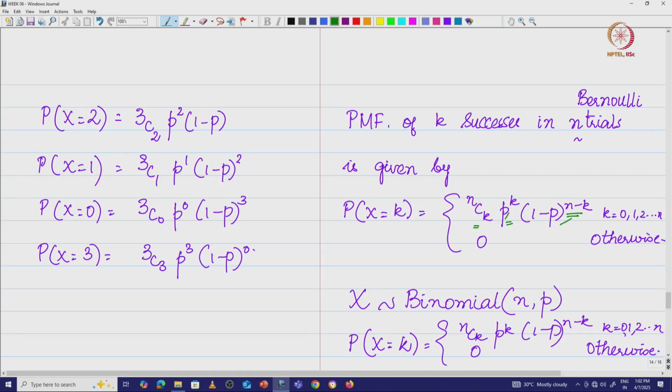In the second trial, p changed from 26 by 52 to 25 by 51, and 1 minus p still remained 26 by 51. That means this probability changes. Therefore, whenever we have this kind of problem, we look at Bernoulli trials in which the probability of success and the probability of failure keep changing across trials; it is not the same.